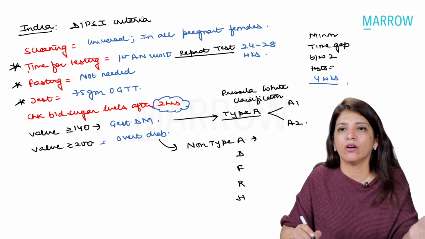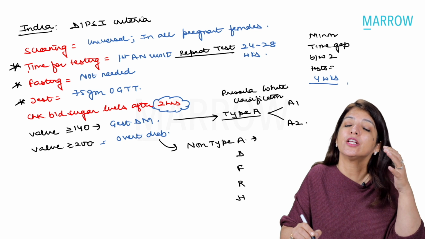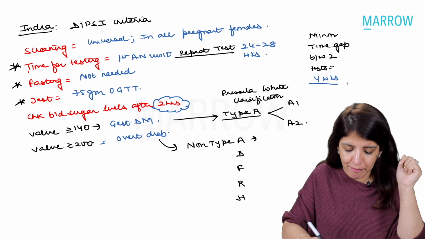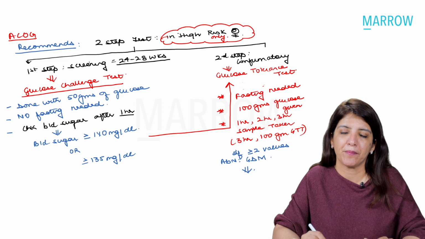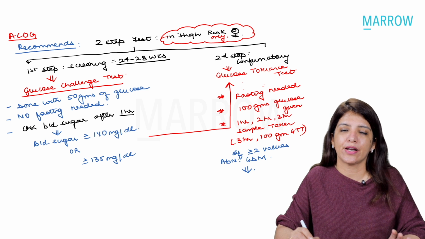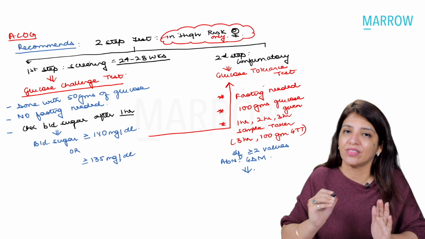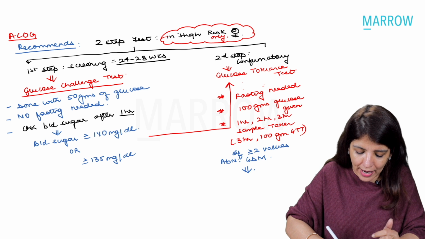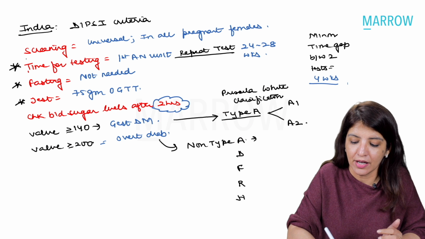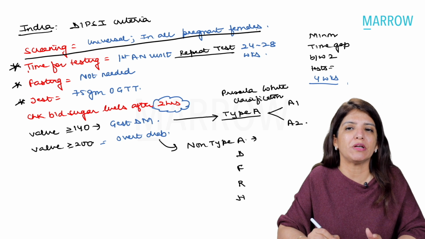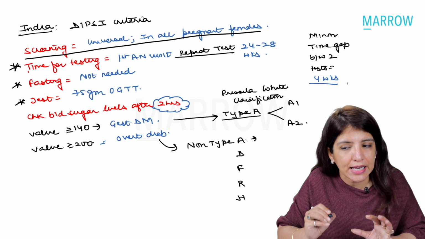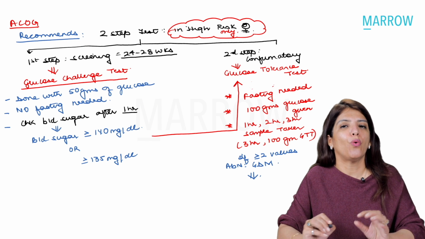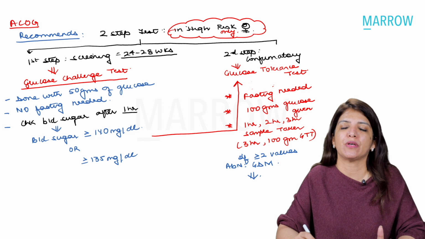Now, because they have asked the IADPSG criteria, it could be, especially in central institutes, they are very fond of asking all these criteria. So they may ask you the ACOG criteria. Now, American College of Obstetricians and Gynecologists recommend a 2-step test, and they say that screening should be done only in high-risk pregnant females. Whereas in India, according to the DIPSI criteria, screening has to be universal. It has to be done in all pregnant females, because in India, we are at high risk of having diabetes, right? Now, according to ACOG criteria, only in high-risk pregnant females, the first step will be a screening test.